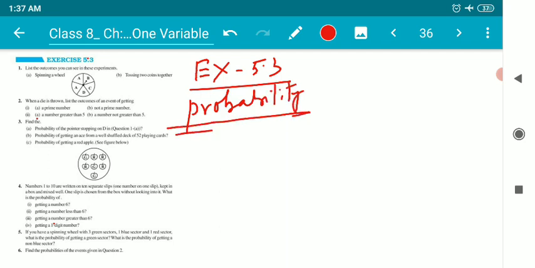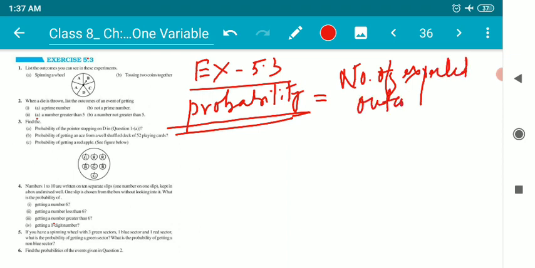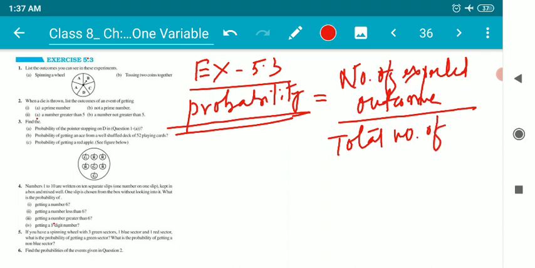Now, the question is, what is probability? Children, probabilities are the chances. The formula for probability is equal to the number of expected outcomes divided by the total number of outcomes, that we have been learning right from class 7. Okay, children, suppose I'm just going to flip a coin.